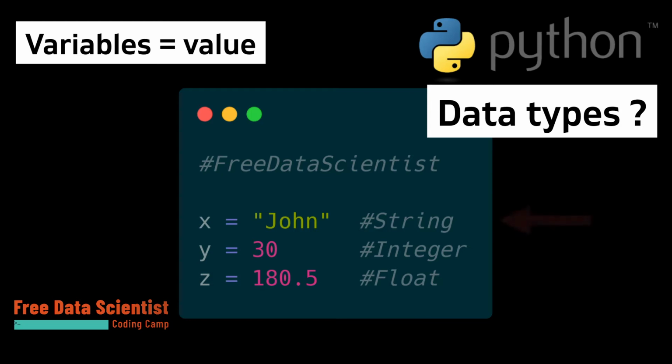Are you wondering about the data types we have created with our variables? For variable x, the data type is a string. Strings are declared inside a variable with either single or double quotes. Double quotes make it easier to use apostrophes in a string variable. For variable y, we have created an integer number, and for variable z, we have created a float number.